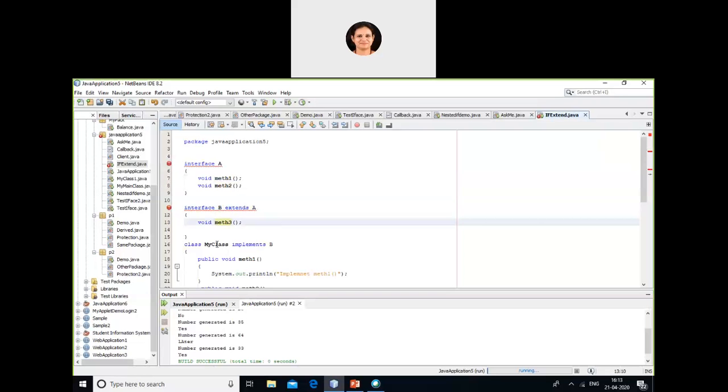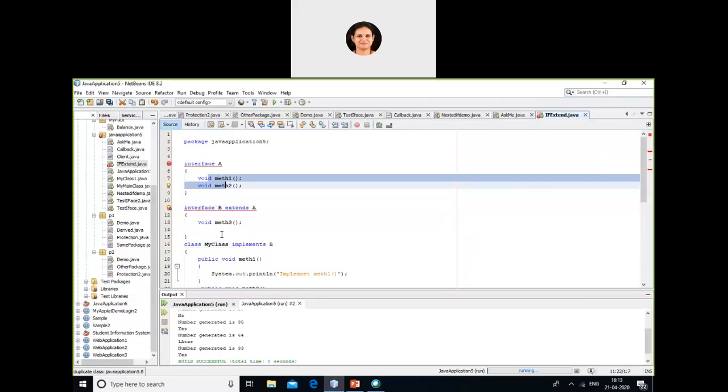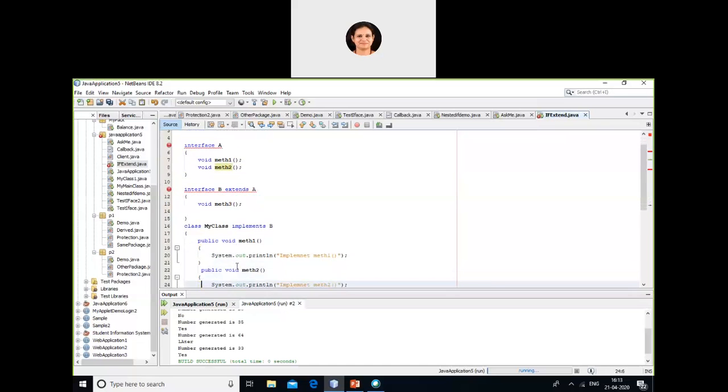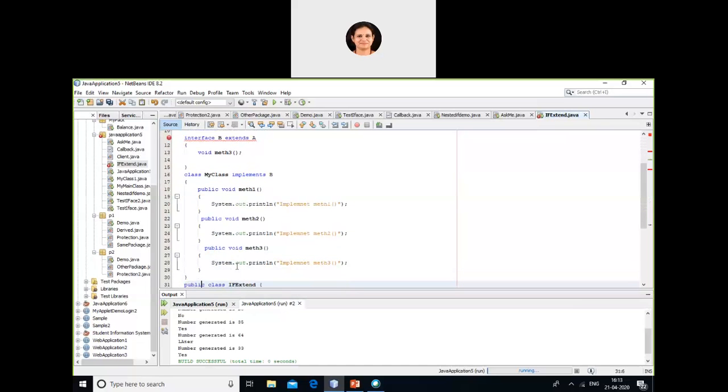Now my class is implementing B. When I implement interface B, it should define all the methods defined in that particular interface. In B, method 3 is defined, right? And since it is extending A, method 1 and 2 are also defined.